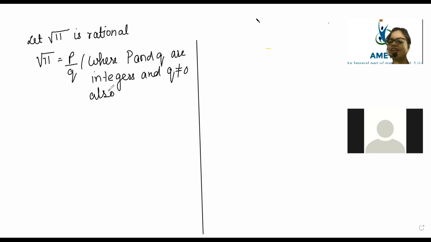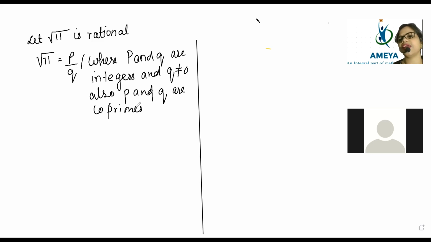Very good, Keshav. P and Q are co-primes. Exactly, P and Q are co-primes, beta. Understand, P and Q are co-primes means they do not have any common factor other than 1.